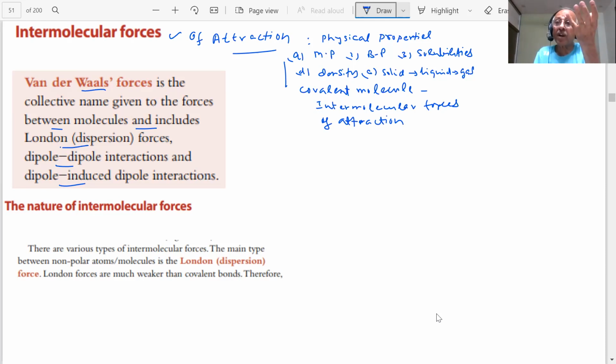If the inter-attractive forces are strong, the particles will come closer, closer, and closer. So they will become solid. Melting point will also depend on how strong the intermolecular forces of attraction are.